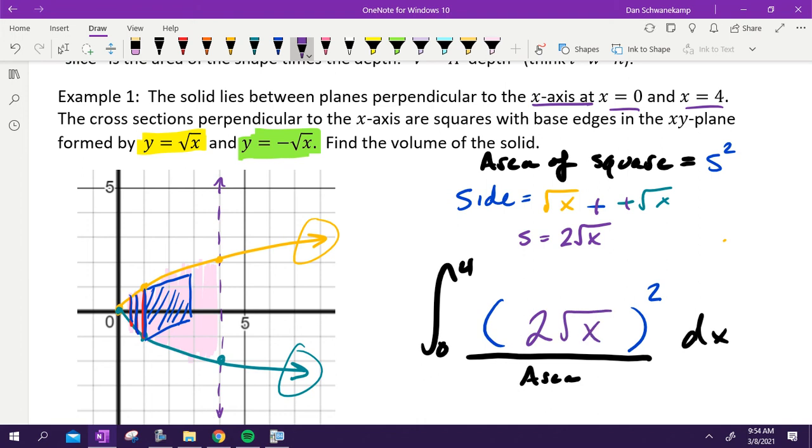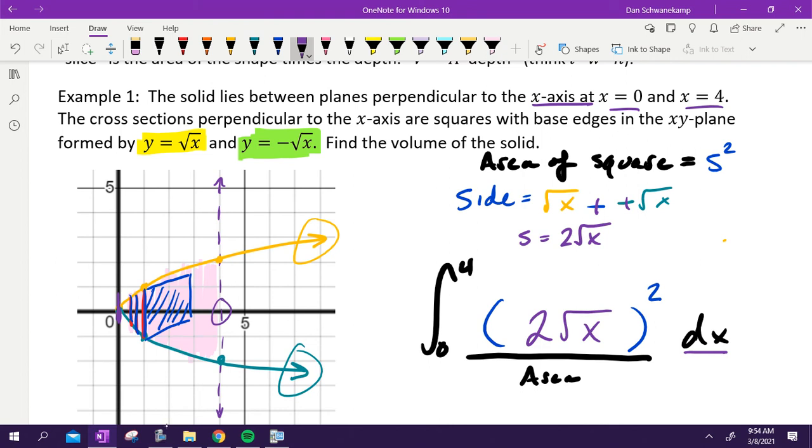All right, let me talk through it again. So we started off, we drew our picture. We found the bounded region. We said we were perpendicular to the x-axis, so that made this a dx problem. Our bounds went from 0 until 4. Those are the x values that we use, 0 to 4.